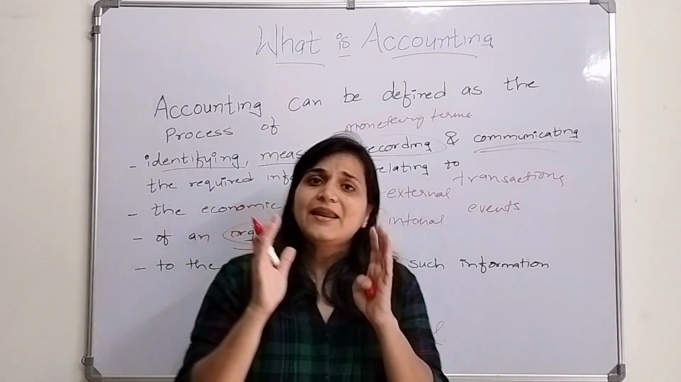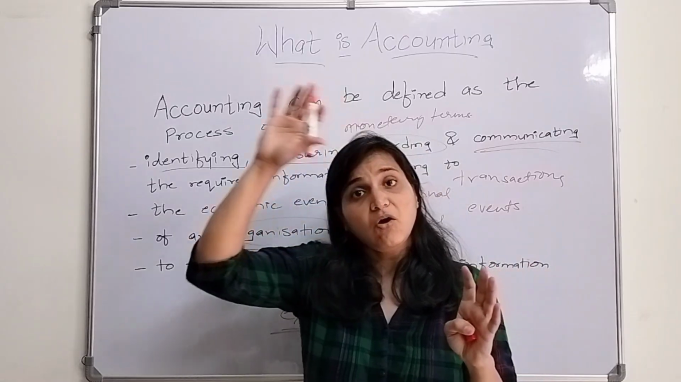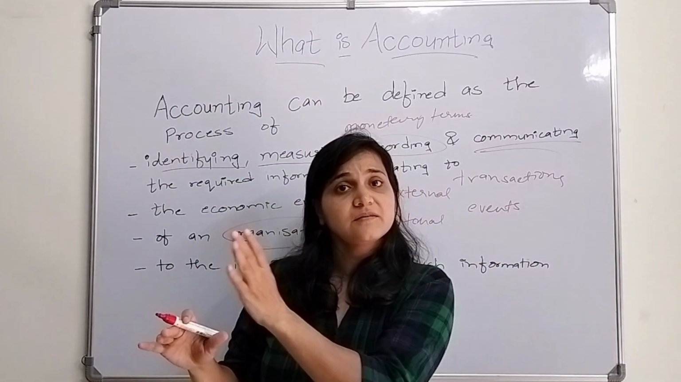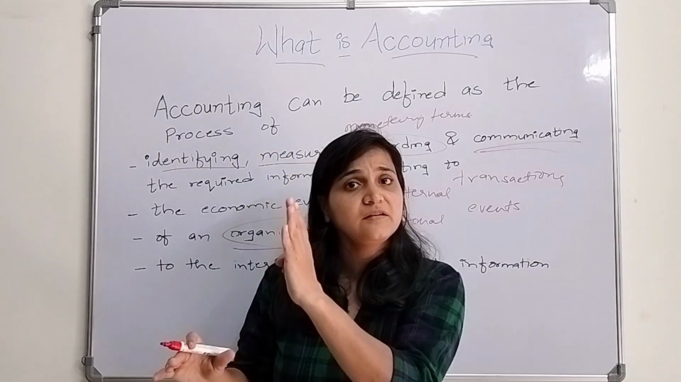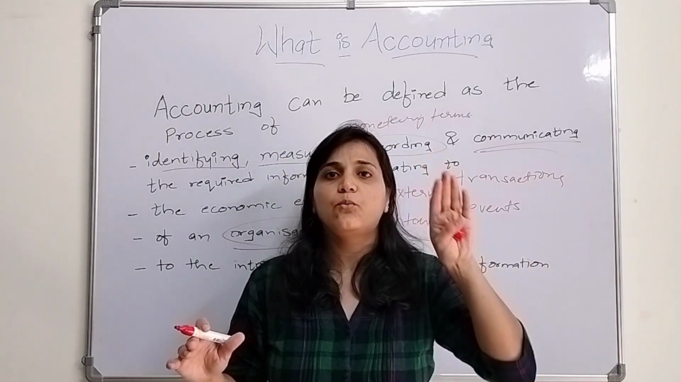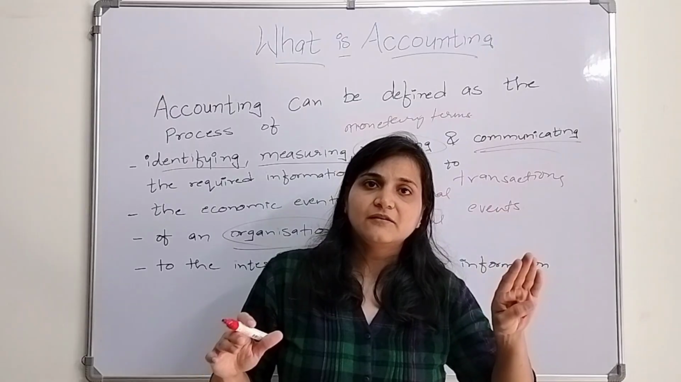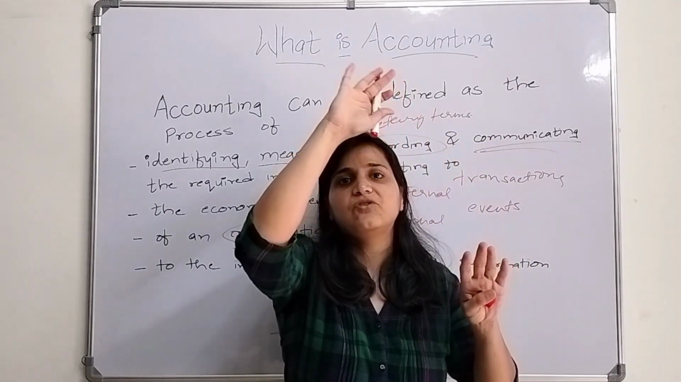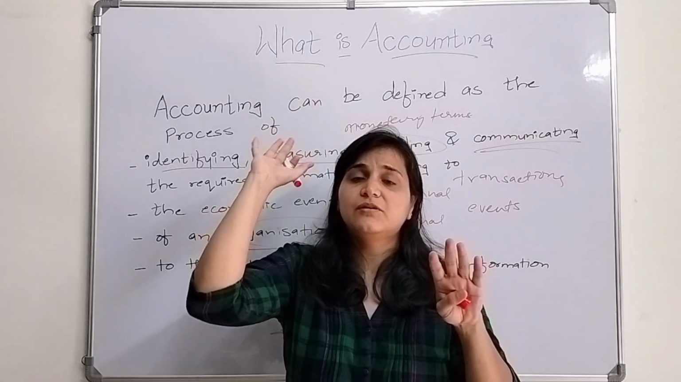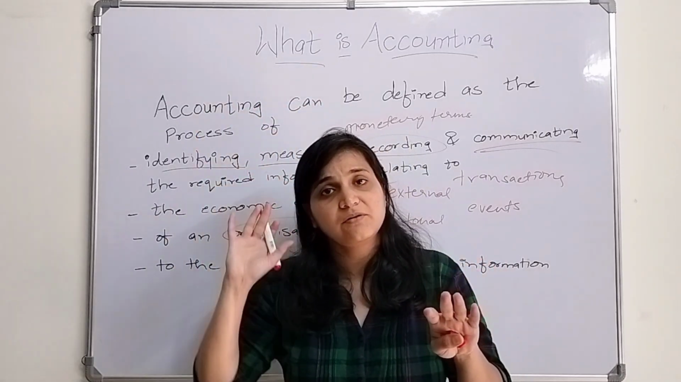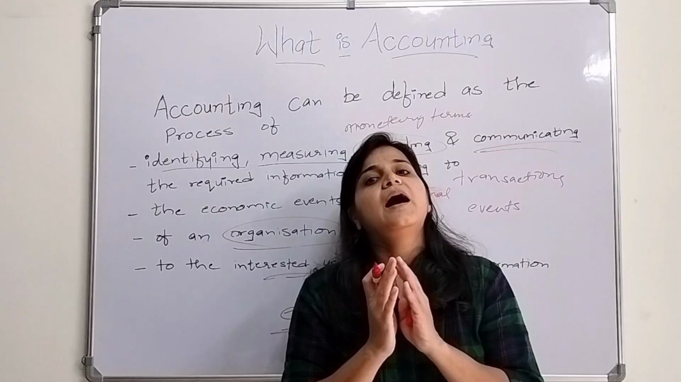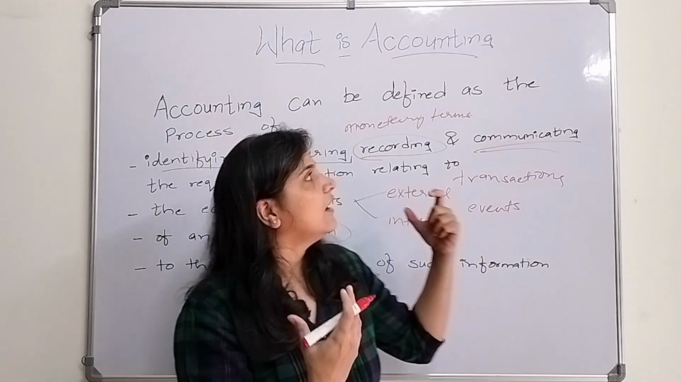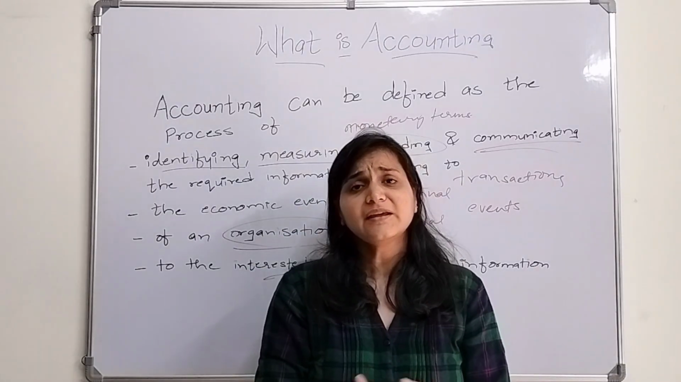So when I say accounting, it is a process. On the basis of this information, the external users and the internal users are going to take decisions. Again, on the basis of those decisions, certain transactions and events will happen. Again, those transactions and events will be identified, measured, recorded, and communicated. I hope I am able to deliver the accounting definition in the proper way.